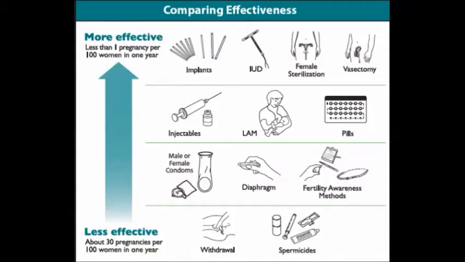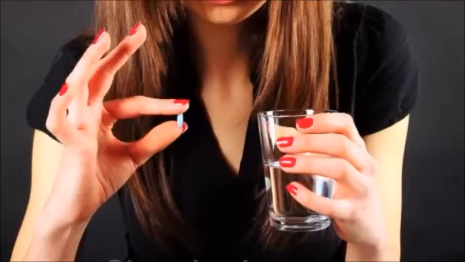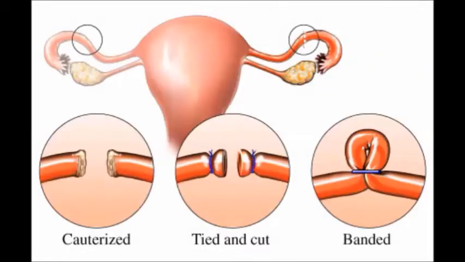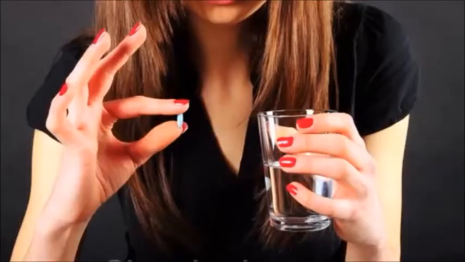And the last would be the chemical methods. There are two types of chemical methods. One is oral contraceptives and another is the mini pill. Oral contraceptives. Synthetic estrogen and progesterone in oral contraceptives are among the most effective contraceptives, providing 99.9% effectiveness. Mini pill. An oral contraceptive that contains only synthetic progesterone. It reduces and thickens the mucus of the cervix, which prevents sperm cells from reaching the oocyte. It also prevents blastocysts from implanting in the uterus.